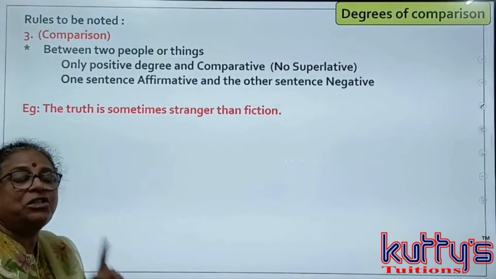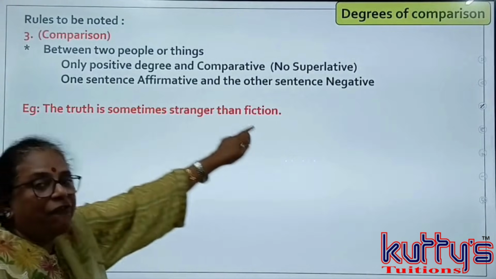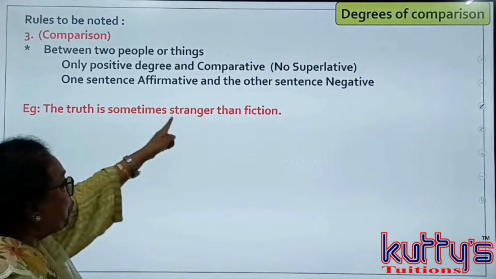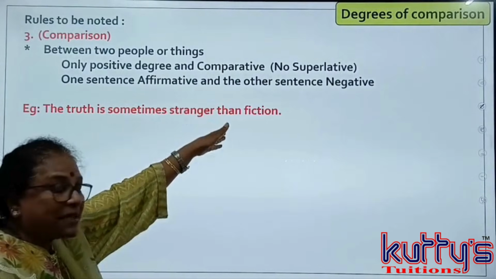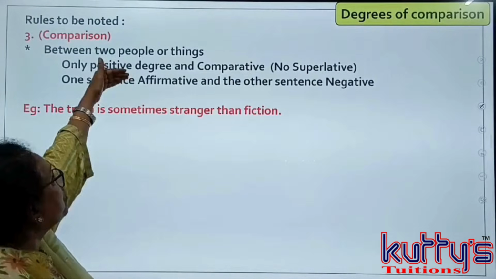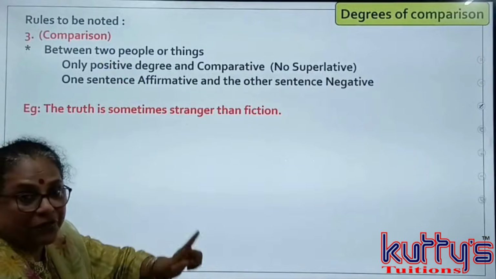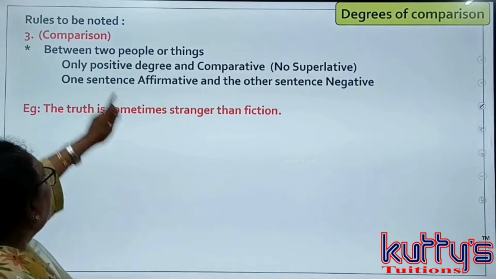I am explaining this to you once again. There is comparison between truth and fiction. Since stranger than, ER, that is an adjective, plus than, this is a comparative degree. So the only change you have to make is to positive degree. There is no superlative degree.